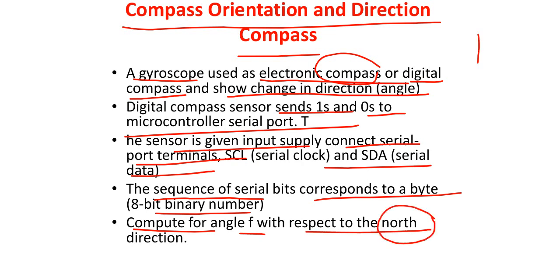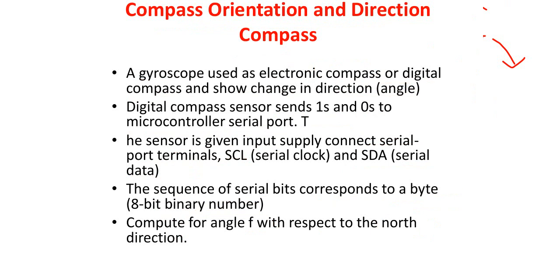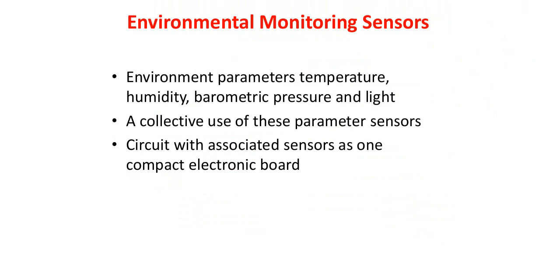So there will always be a specific direction which is taken as the reference. Whether your movement is this side or that side, whatever displacement takes place angularly will be used to compute an angle f with respect to one standard direction, which is generally north. This is how the compass orientation and direction of the compass is considered in our gyroscopic sensors. So this is another technology by virtue of which angular displacements or angular motions are measured. That is called the gyroscopic sensor.